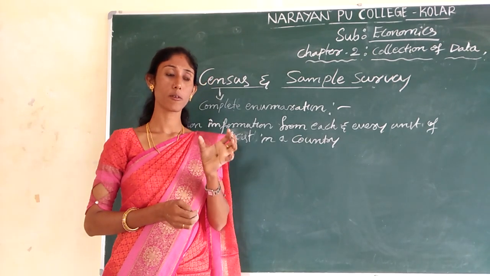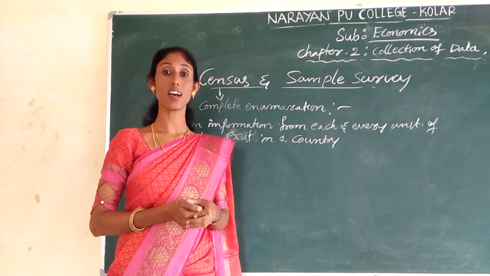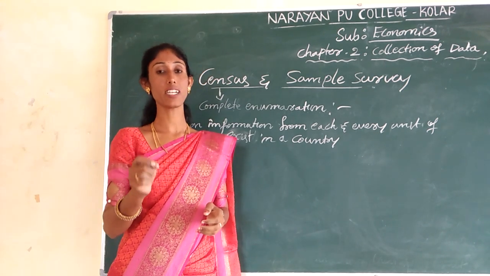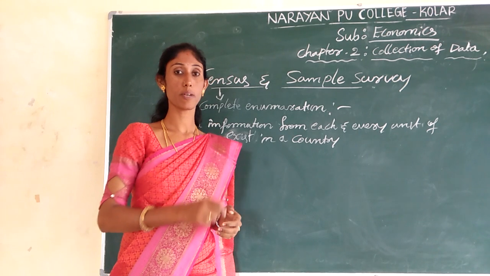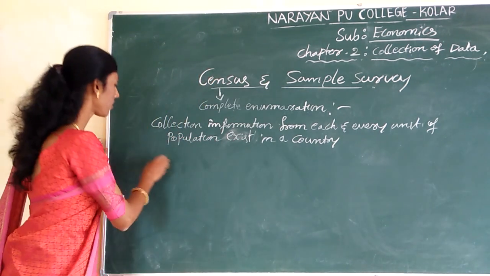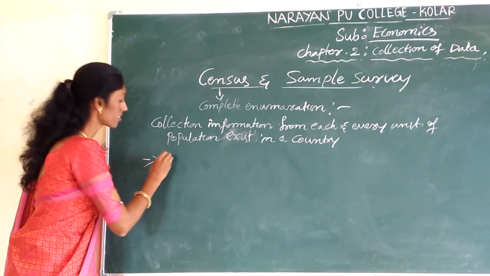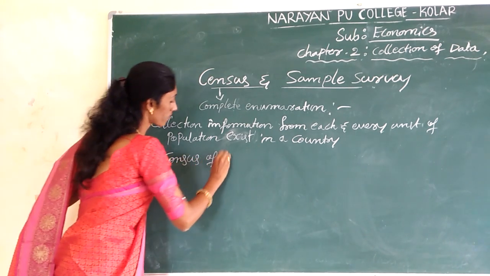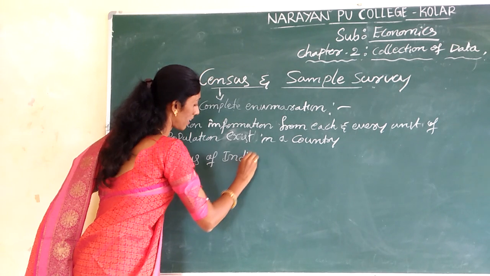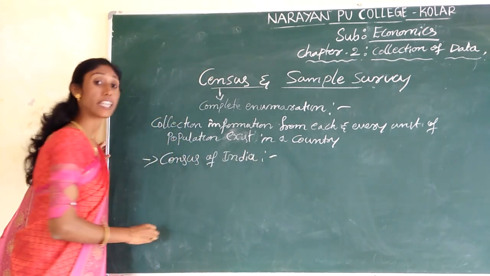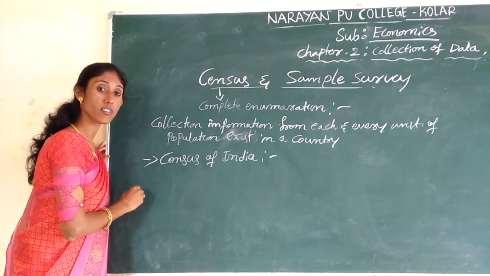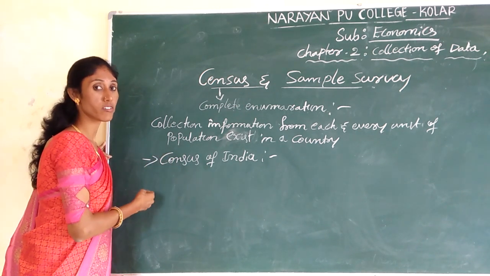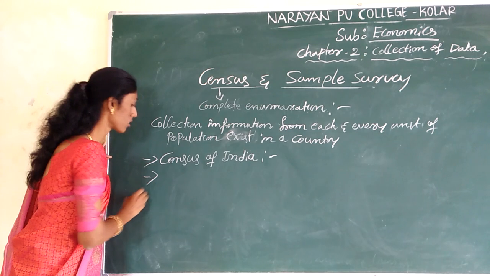The most important institutions are the agencies working under the central government as well as the state government. The first one is Census of India. This is the first institution which works under the central government of India, and one more institution, that is